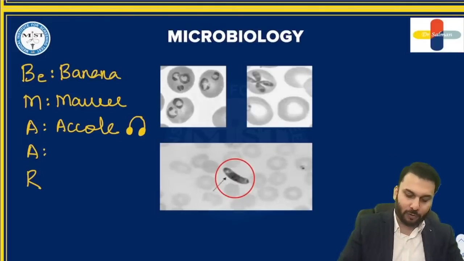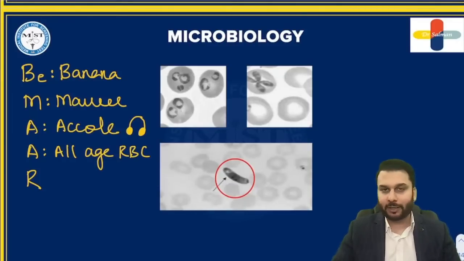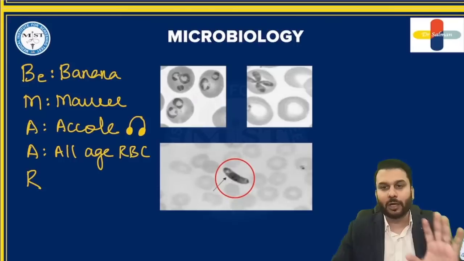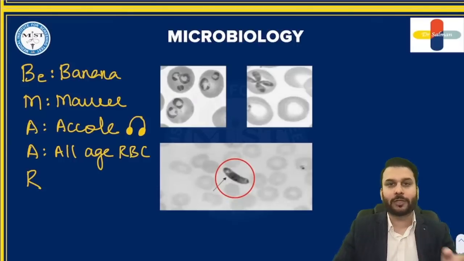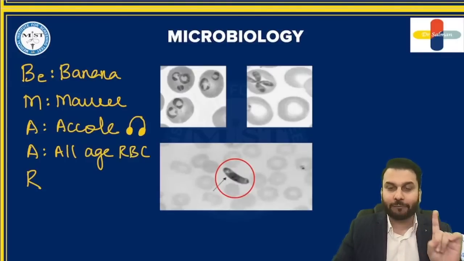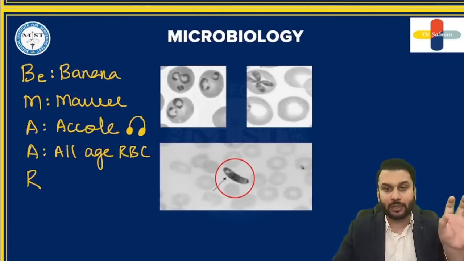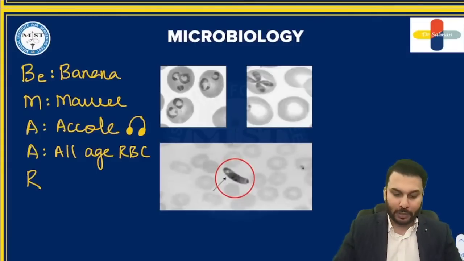Next, for all age RBCs are affected by falciparum. It doesn't spare anybody, right? No racism. Young RBC, old RBC, whoever it is, everybody is affected by this guy, right? Vivax affects mainly the young RBCs, whereas this guy called falciparum affects all age RBCs, young or old, right?